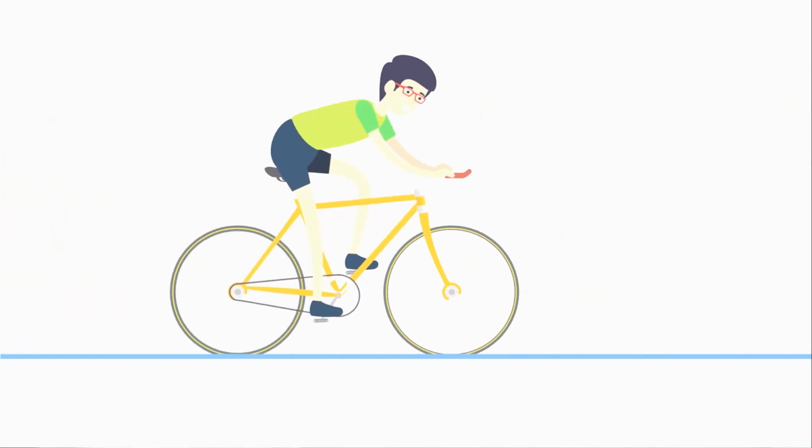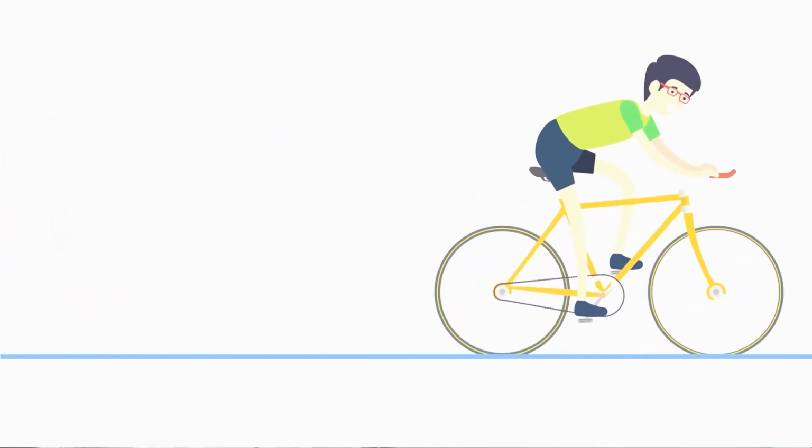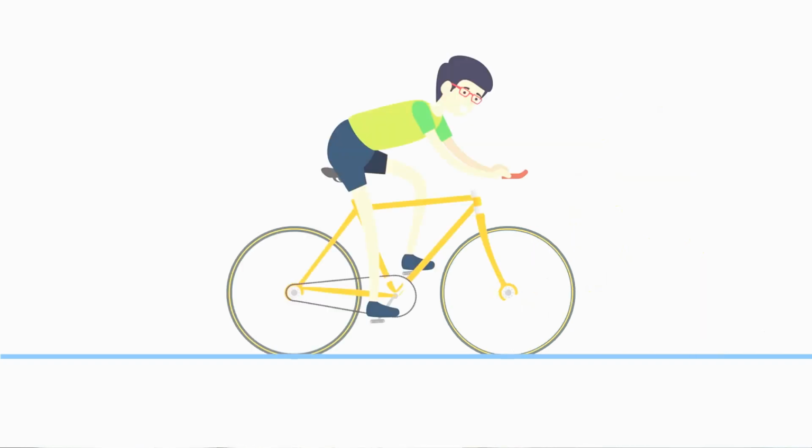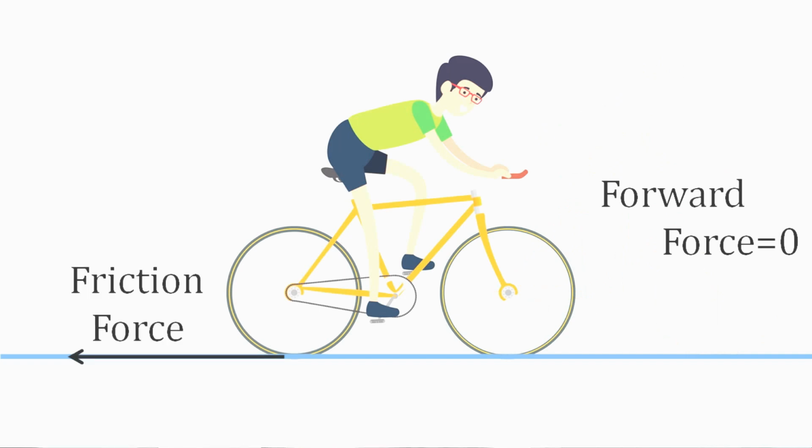So we can say that these forces are unbalanced force. If a bicycle rider stops pedaling, then what happens? The bicycle slows down. Why does it slow down? Because when the rider stops pedaling, there is no forward force acting on the bicycle, but there is a force acting between the tires and the surface of the earth in the opposite direction of motion, known as friction force, which slows down the bicycle.